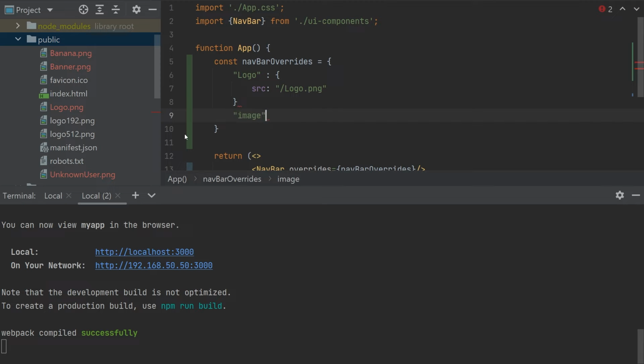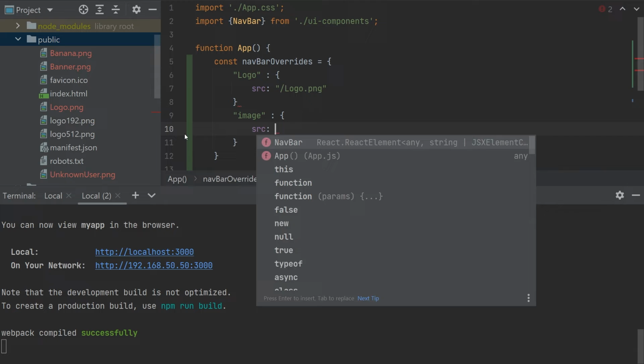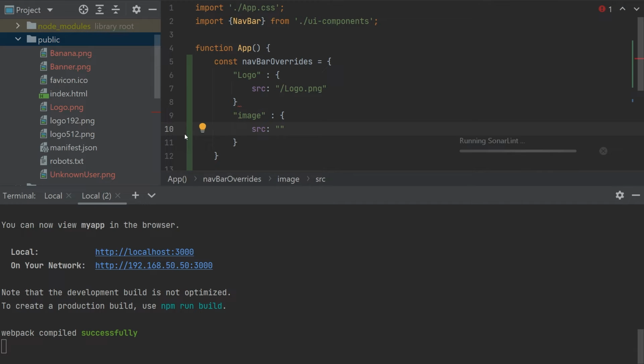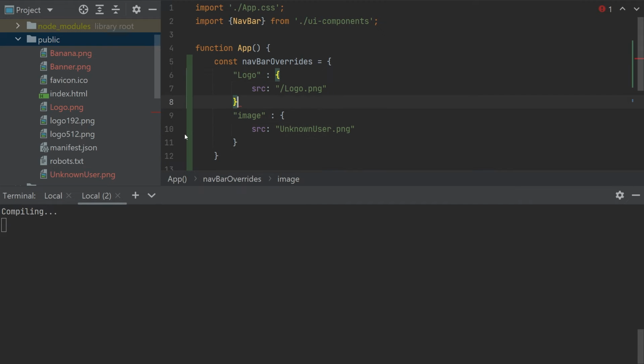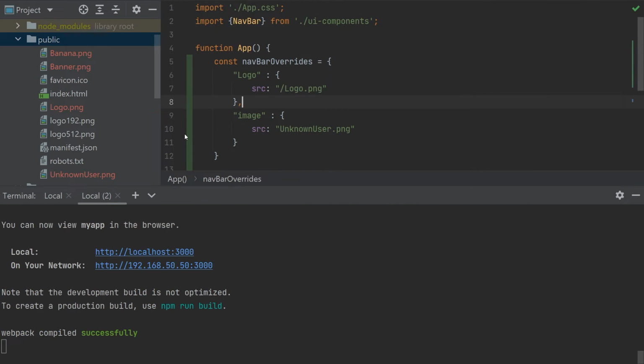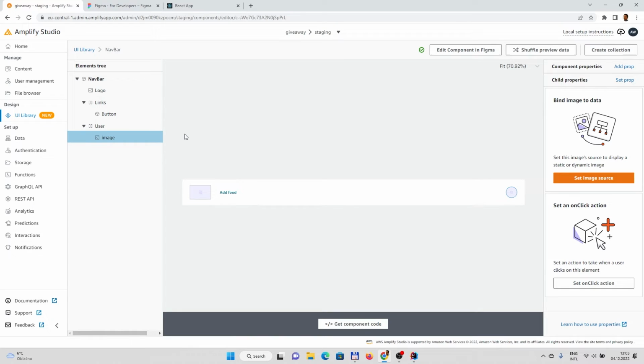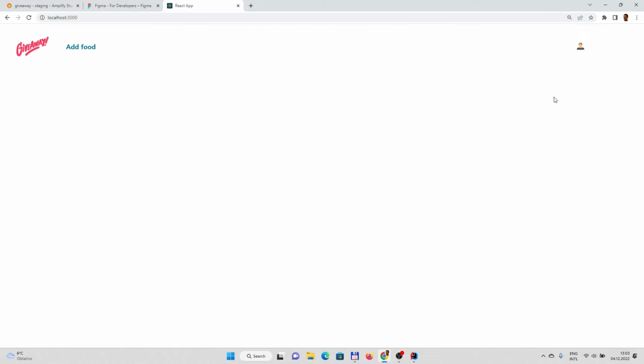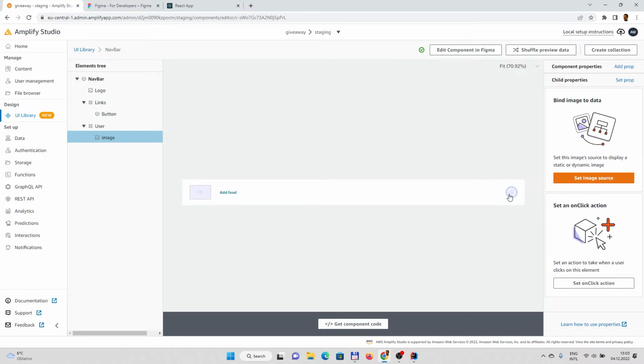So it's a small image, and the source is then the unknown user. And something like that. Let's check if that worked. Yes, great. It's a bit small, so maybe either we would change the design.